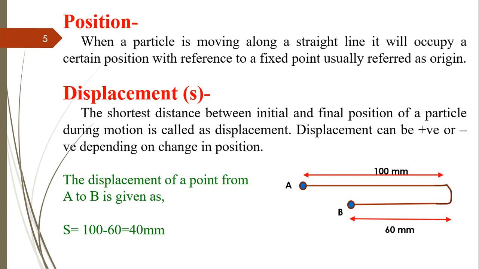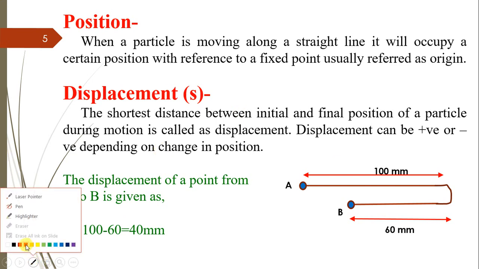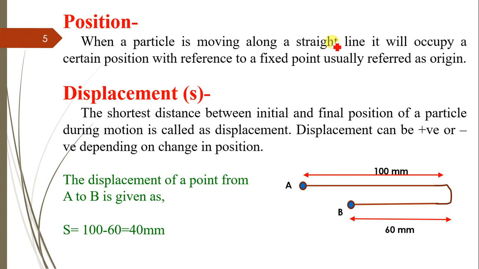Next term is displacement. The shortest distance between the initial and final position of a particle during the motion is called displacement. The starting point we refer to as the origin, and this will be the new position of the particle. The shortest distance between these two points is called displacement.